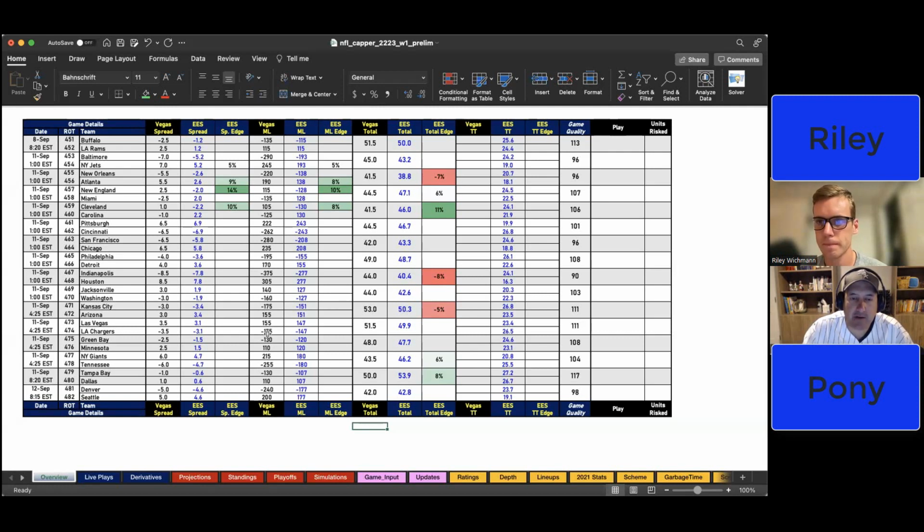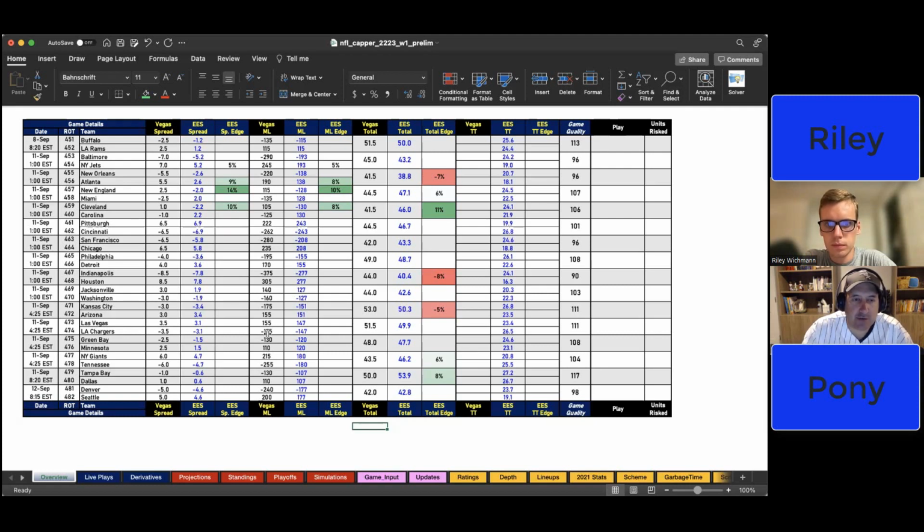This is a great model that Riley has made. It's in its third year. We're very excited. Very successful year last year. The model is very unique. We'll share as much as we can, but obviously we can't share everything. Also, week one is free to the public. We're going to be posting week one, and you can experience what the model is like. And then hopefully you can join our community because we'd love to have you.